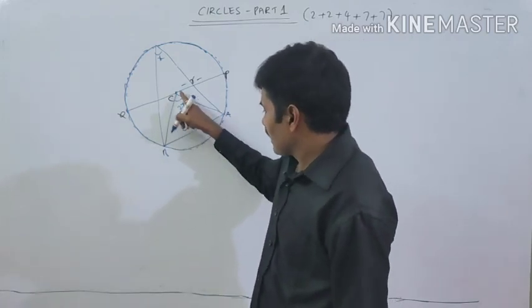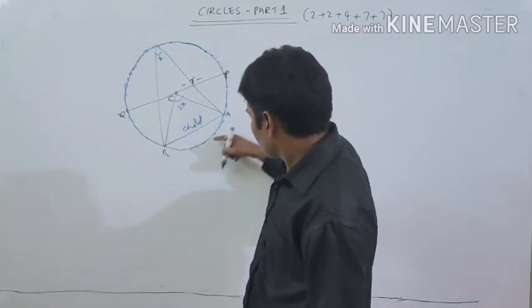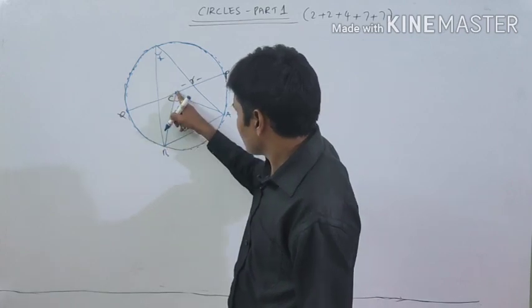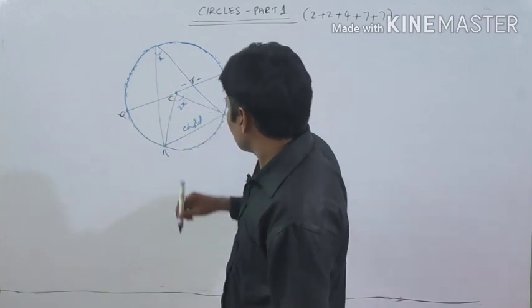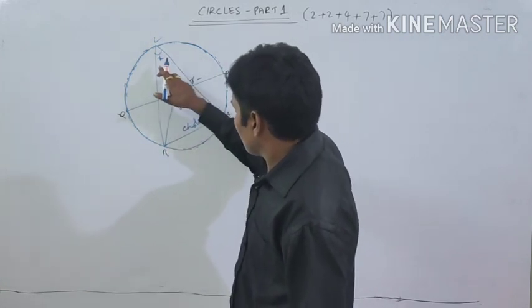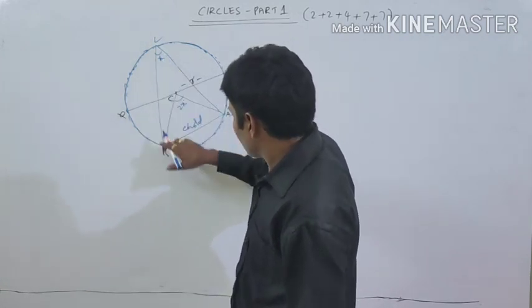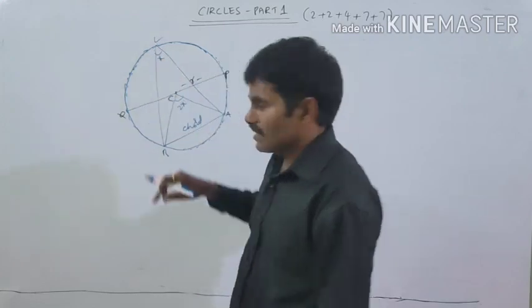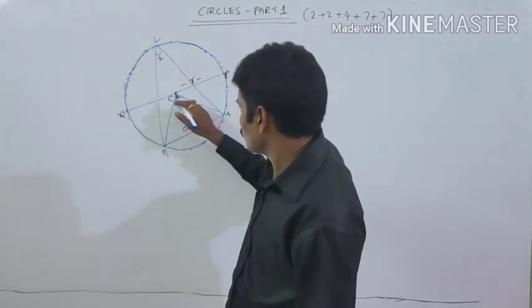This angle at the center is made by an arc AB, and angle ACB is the angle subtended by the same arc on the remaining part of the circle. What is the relation between these two?